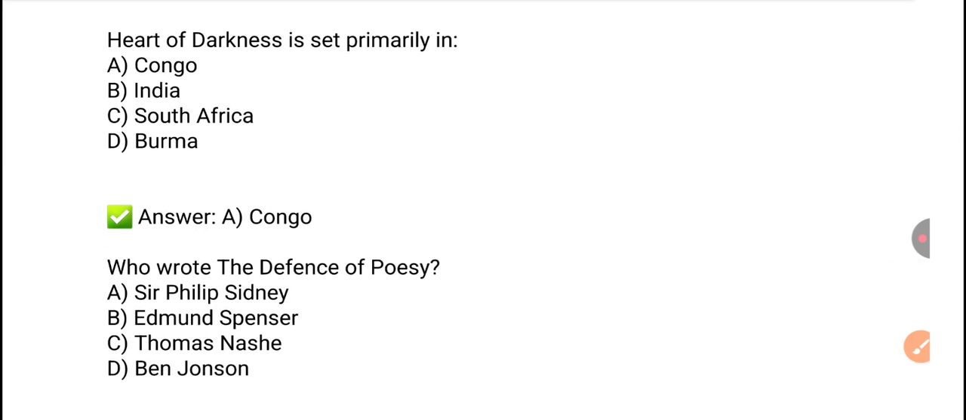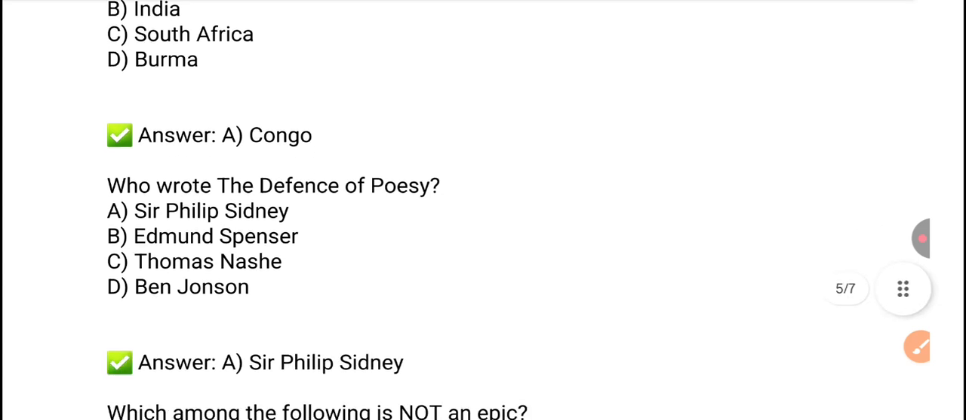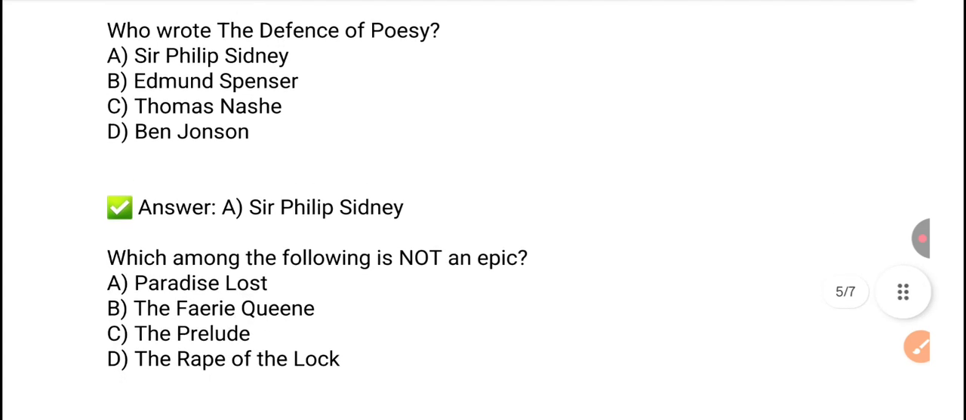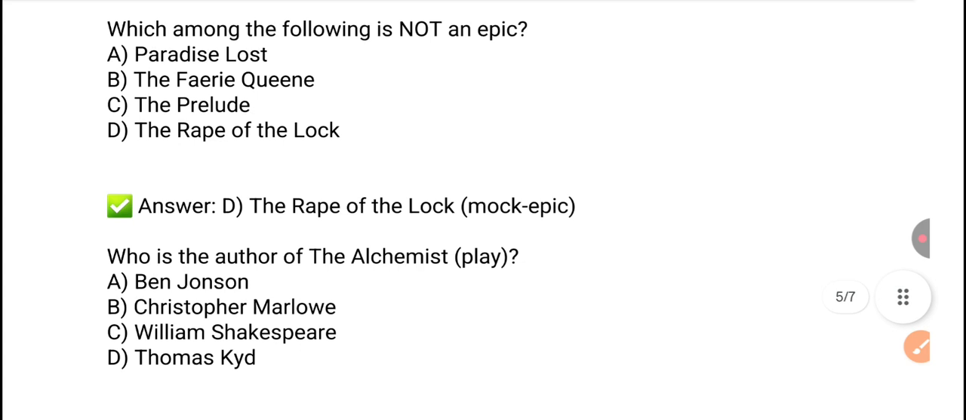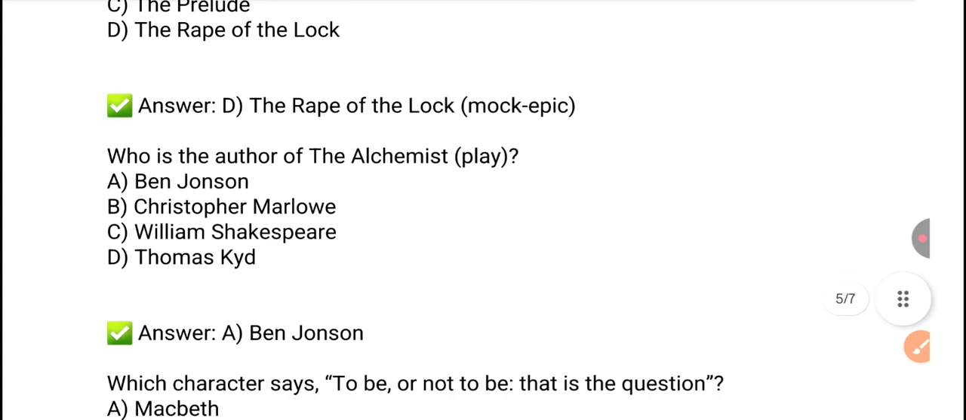Who wrote the Defense of Poesy? So we have already discussed this. Sir Philip Sidney wrote the Defense of Poesy. Next, which among the following is not an epic? So it's The Rape of the Lock. It's a mock epic. And you have to answer the author. Who is the author of The Rape of the Lock? Next, who is the author of The Alchemist? It's a play, and it's a play of Ben Jonson. Option A is the right answer.